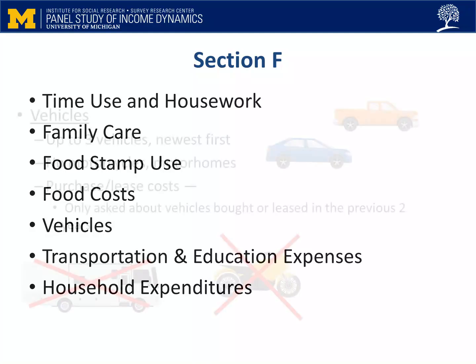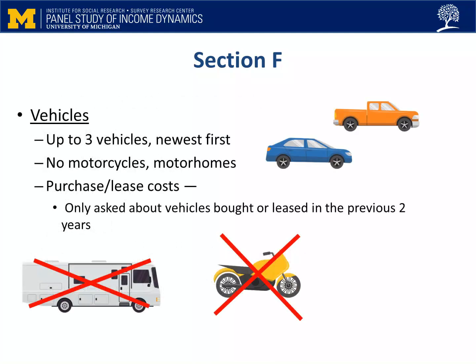After the food stamp use and food costs question, there is a question sequence regarding vehicles. First, we ask for the total number of vehicles the FU owns. Next, we ask for the make, model, and model year of the three newest of these vehicles. Our definition of vehicles does not include motorcycles or motor homes. Finally, the application will take you through a long series of questions about vehicle purchase or lease costs. These are asked about vehicles leased or purchased in the previous 2 years.